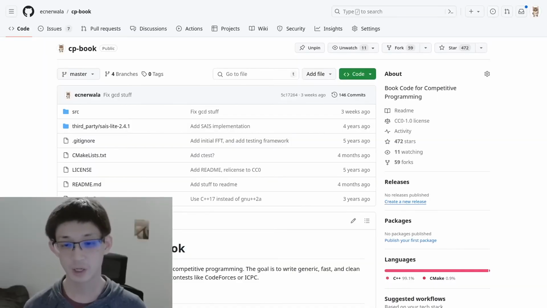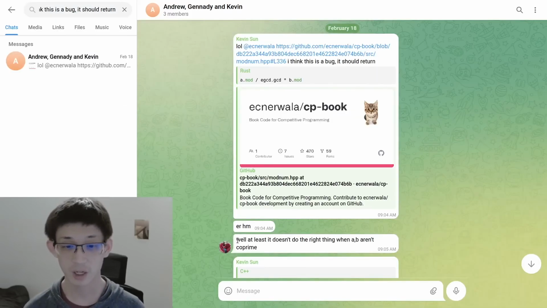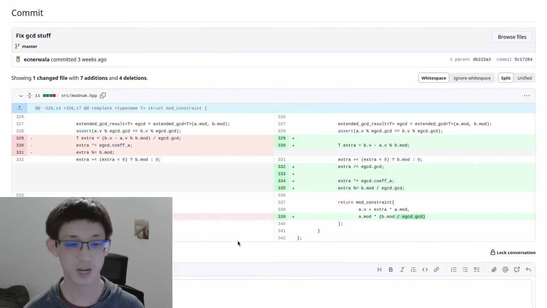Hey, I'm Andrew, an engineer at Cognition, and I wanted to share a pretty amazing experience I had with Devin. I maintain this big open source repository, which contains a lot of different algorithms used for competitive programming. A lot of people use it, and a few weeks ago, my friend texted me that there was a bug in one of the implementations. The implementation wasn't quite right when the inputs weren't relatively prime. I kind of glossed over that case when I was implementing it, so I never really thought about it.